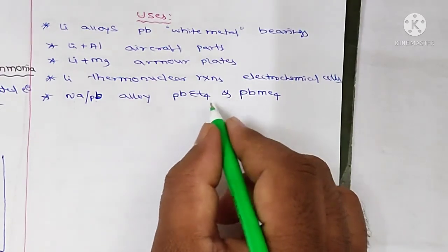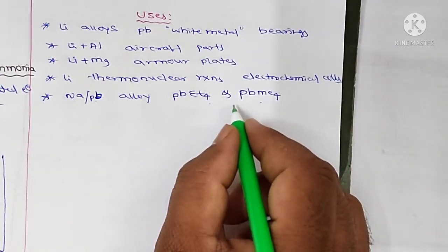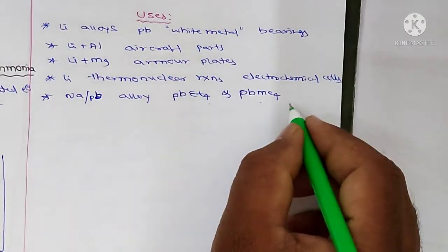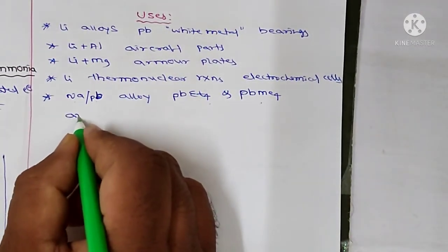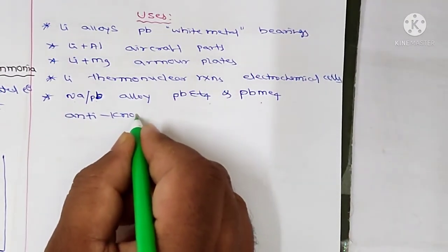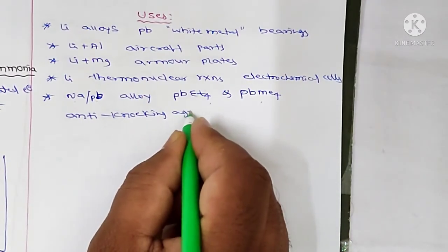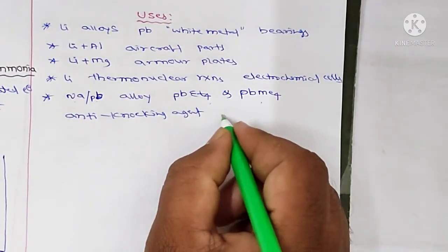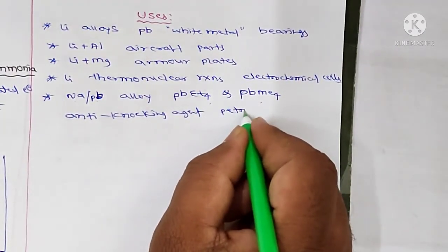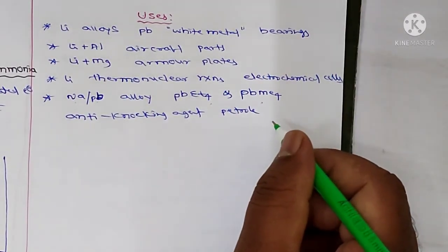This tetraethyl lead and tetramethyl lead is used as an anti-knocking agent in petrol to decrease the friction.